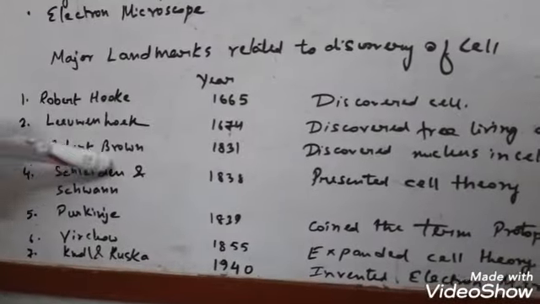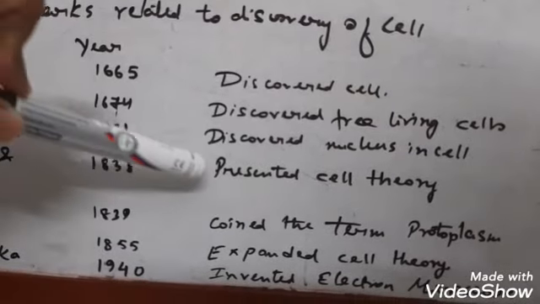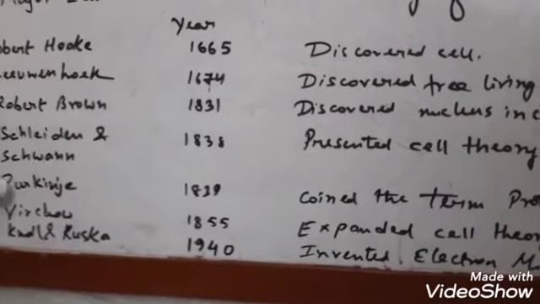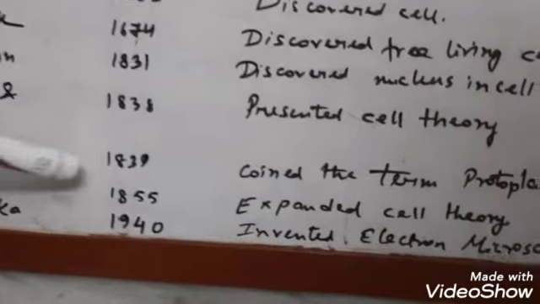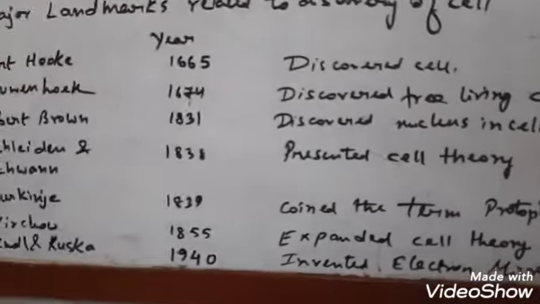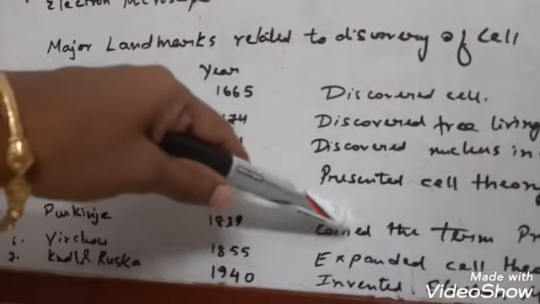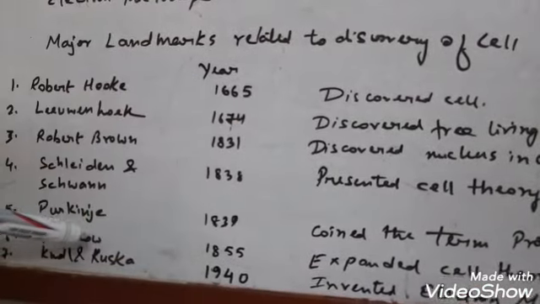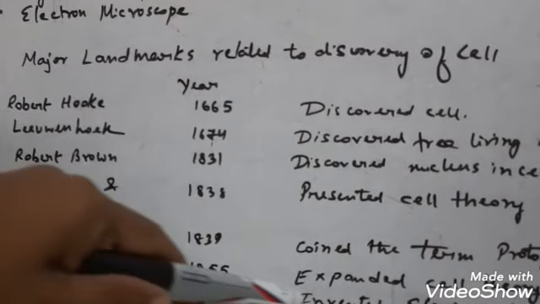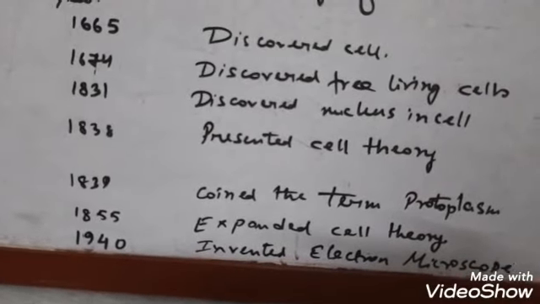Okay. Next comes Schleiden and Schwann. Schleiden and Schwann both put together a theory that is known as cell theory in the year 1838. Next comes Purkinje. Purkinje in the year 1839 coined the term protoplasm. Next comes Virchow. In 1855 he expanded the cell theory which was put forward by Schleiden and Schwann. Next come Ernst Ruska and Knoll. They invented the electron microscope in the year 1940.